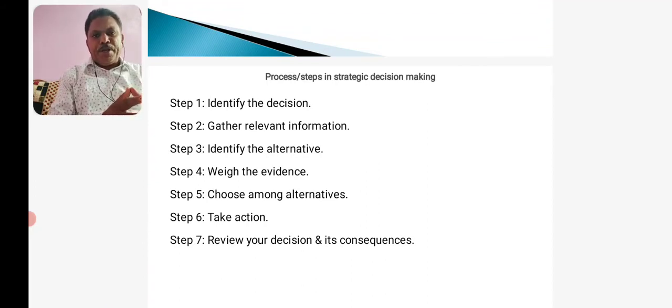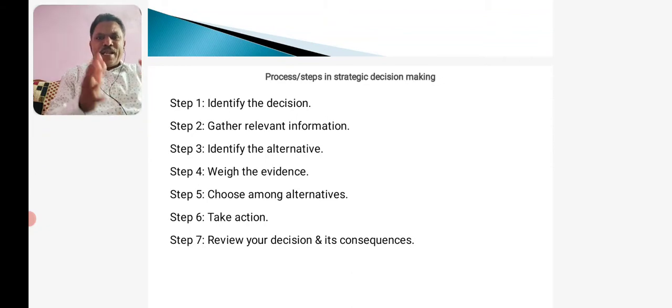The problem may be to go for diversification of the products and services. The problem can be anything. Identification of the decision to be made can be anything. It could be related to any aspect in the organization, operational, tactical, or any type of problem it could be.